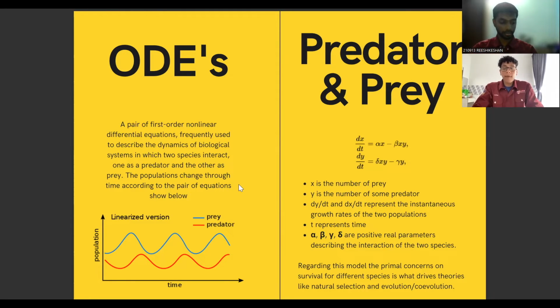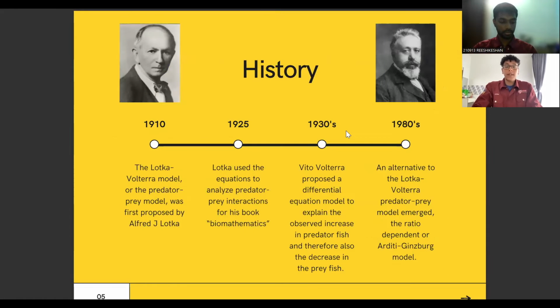Regarding this model, the primary concerns on survival for different species are what derive theories like natural selection and evolution or co-evolution. Further history: in 1910, the Lotka-Volterra model, or the predator-prey model, was first proposed by Alfred J. Lotka. And in 1925, Lotka used the equations to analyze predator-prey interactions for his book, Biomathematics. And in the 1930s, Vito Volterra proposed a differential equation model to explain the observed increase in predator fish and therefore the decrease in the prey fish.